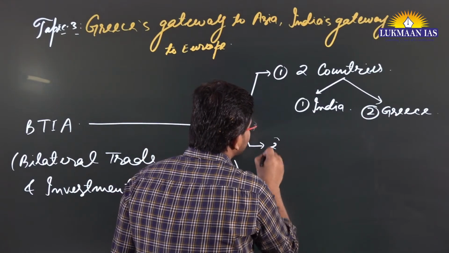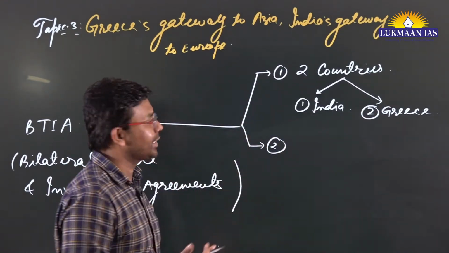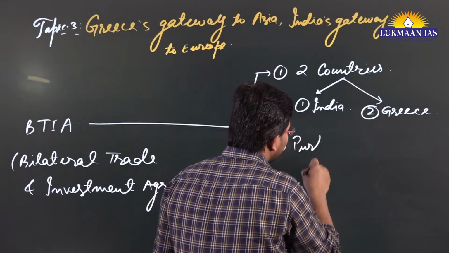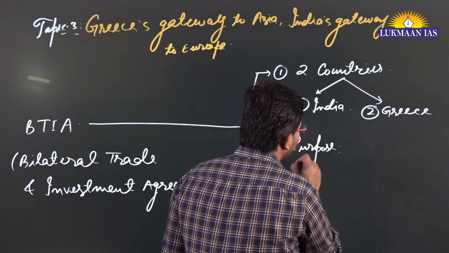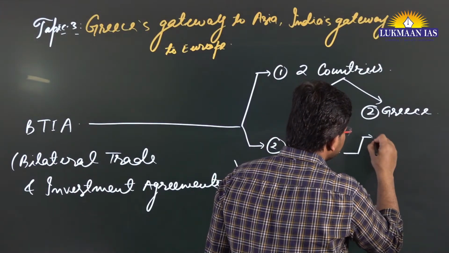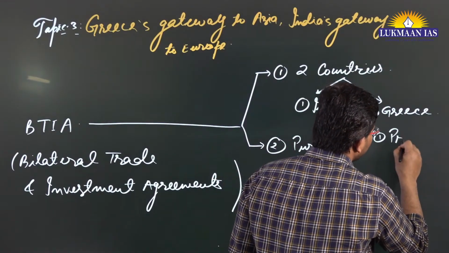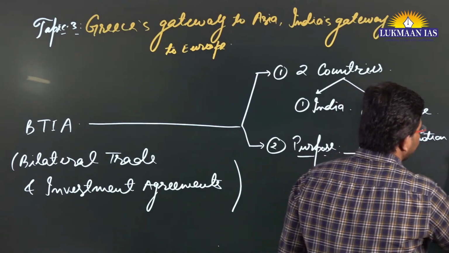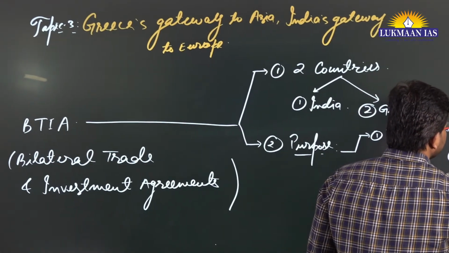Apart from this, when we talk about the nature of the bilateral trade and investment agreement, what is the purpose of these agreements? We are going to discuss these purposes. Number one is promotion of investment in each other's country.